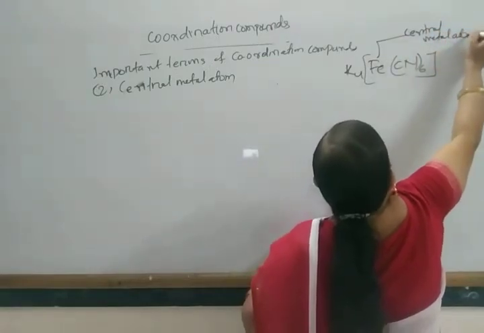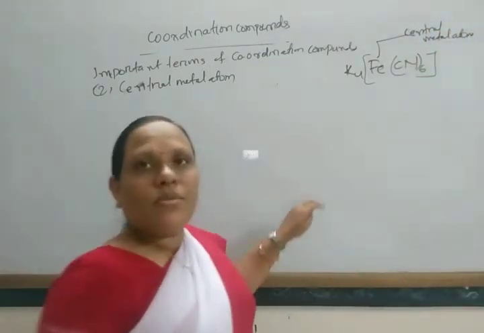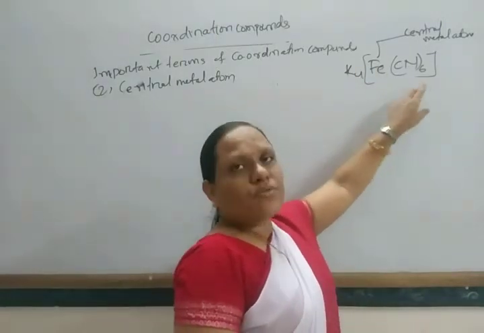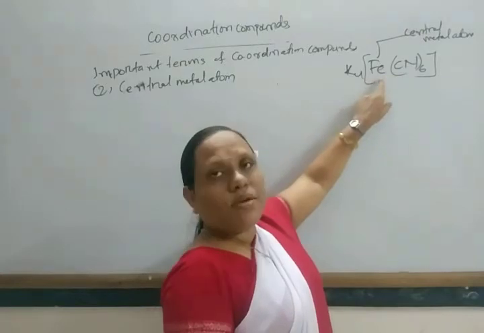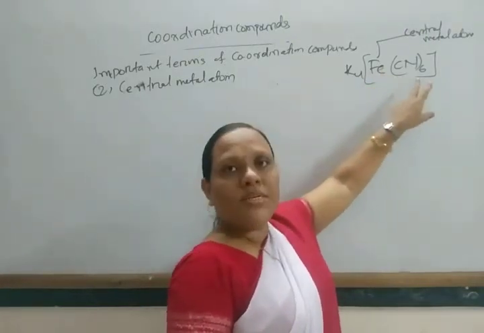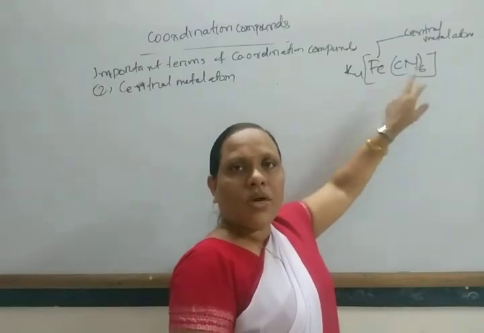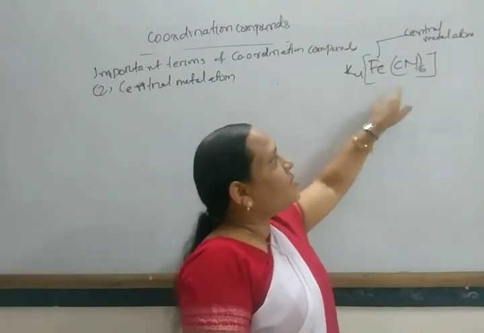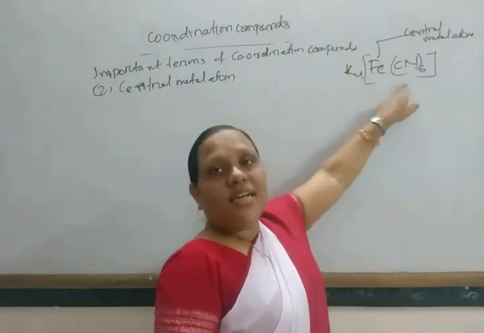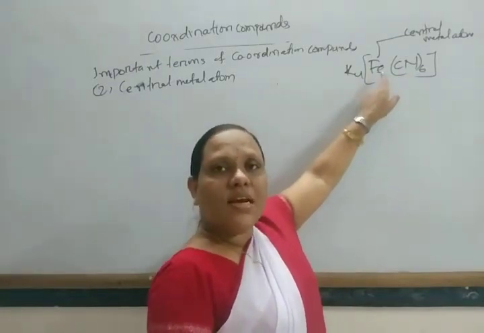That is the part which is represented in square brackets. In the square bracket there is one metal atom, to which many oppositely charged ions, atoms or groups are attached. The atom to which these are attached is known as your central metal atom.